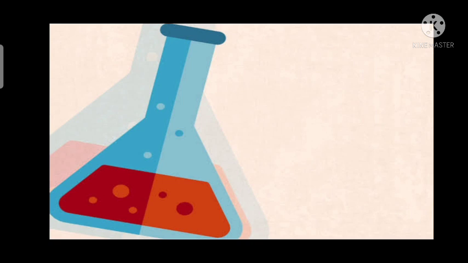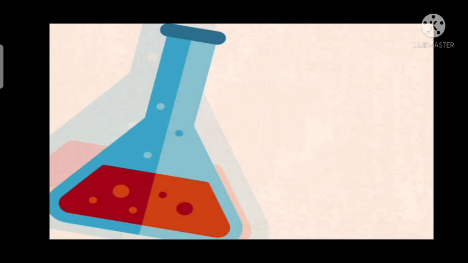Do you know we can find the volume of solids too using liquids? The solid for which we want to find the volume needs to be immersed completely in water in a measuring cylinder. The difference between the final water level and initial water level gives us the volume of the solid.